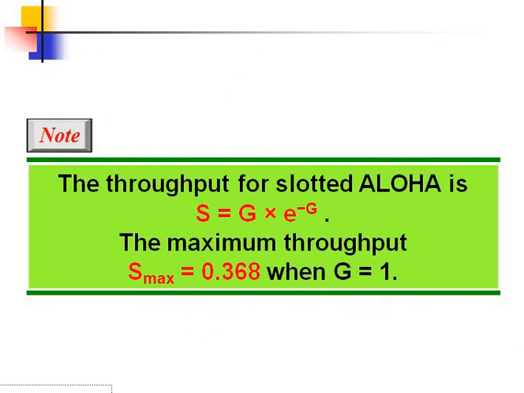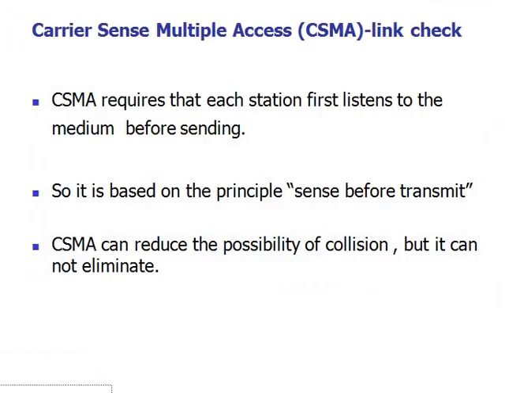The slotted Aloha throughput is S equal to G times e to the power of minus G. The maximum throughput, which we call S max, is equal to 0.368 when G is equal to 1.